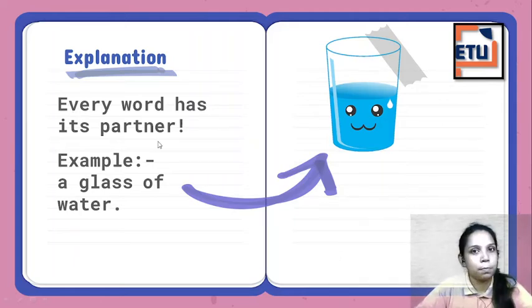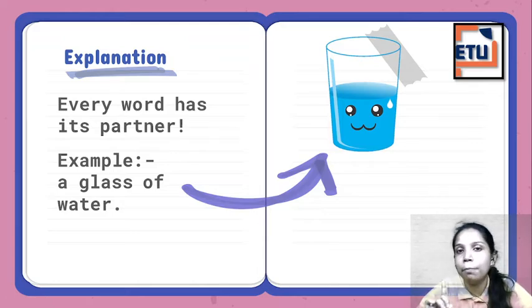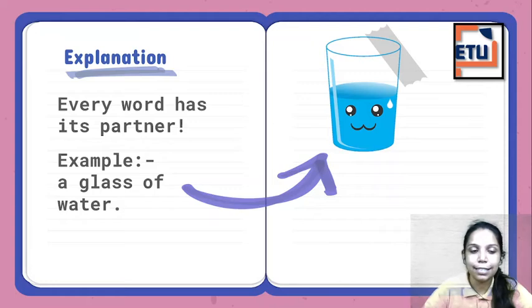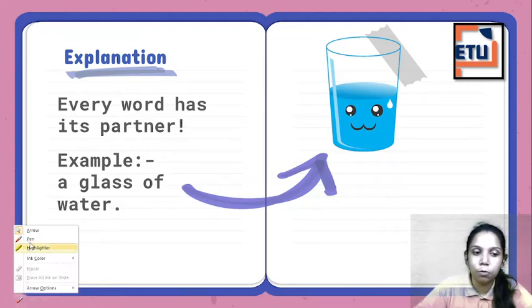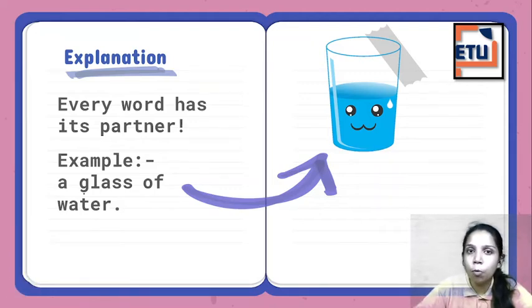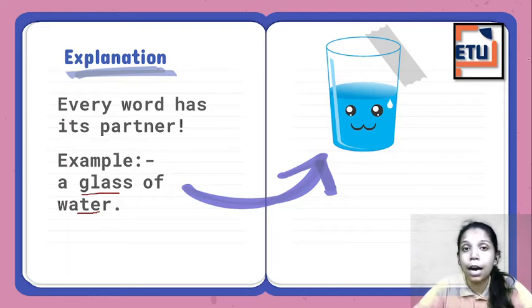Every word has its partner. Remember, कोई भी चीज़ हो, किसी एक word का एक partner तो रहता ही है. जैसे a glass of water. A glass of what? A glass of water. तो यहाँ पे पेयर कौन बना? ग्लास और वाटर. ऐसे ऐसे हो सकता है. A glass of juice, a cup of tea, right? So this is how the pair works.